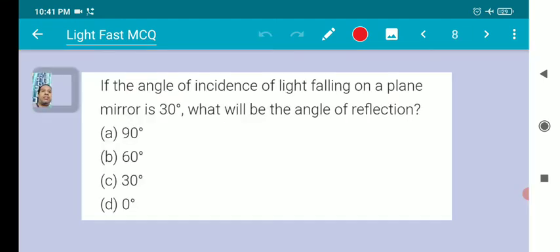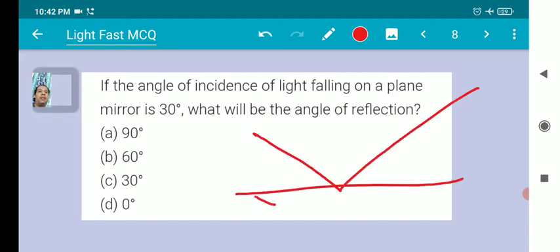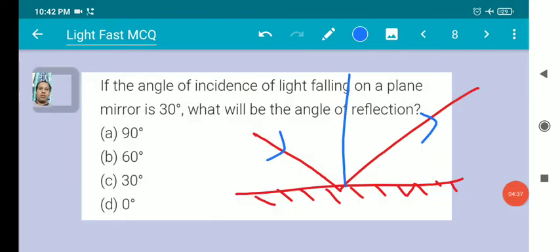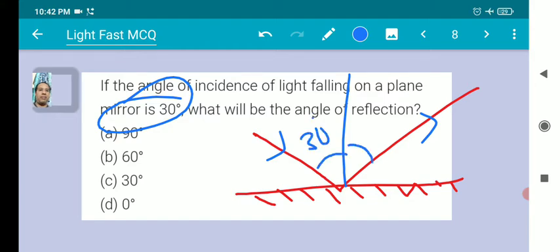If the angle of incidence of light falling on a plane mirror is 30 degrees, what will be the angle of reflection? This is a plane mirror, this is an incident ray and this is a reflected ray. If the angle of incidence is 30 degrees, what about R?